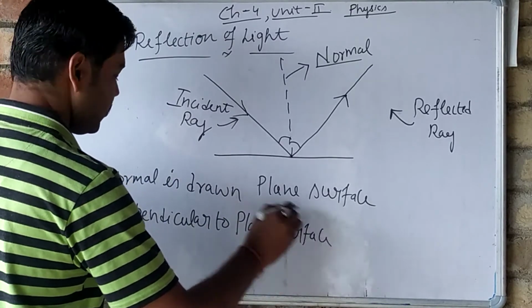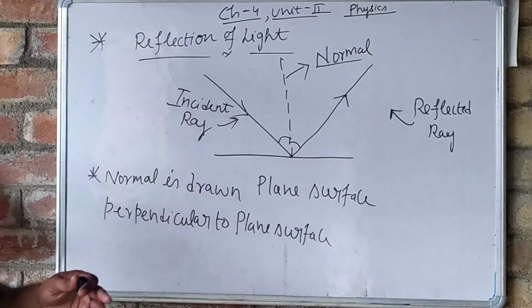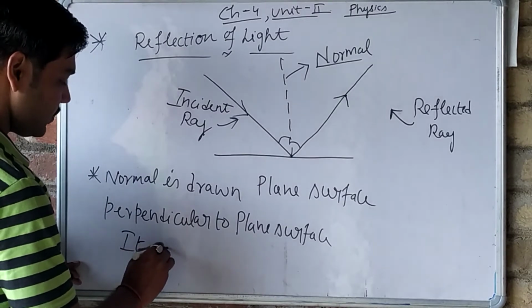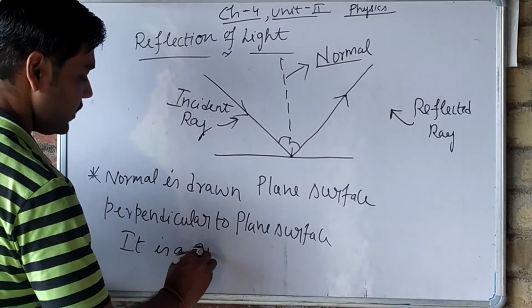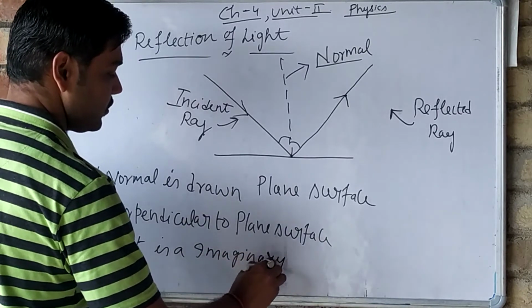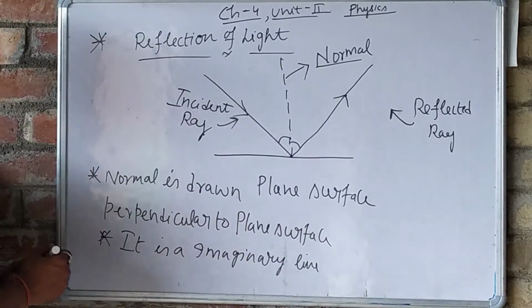Okay, normal is drawn perpendicular to the plane surface, and normal is an imaginary line. Normal is also an imaginary line.